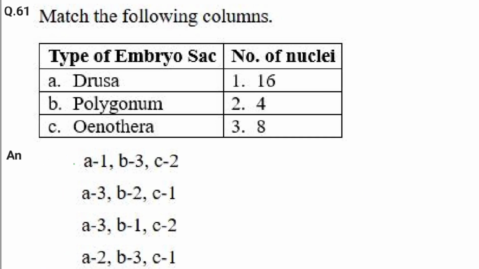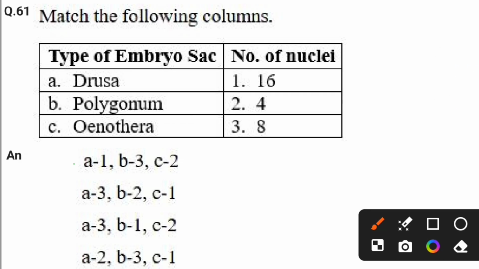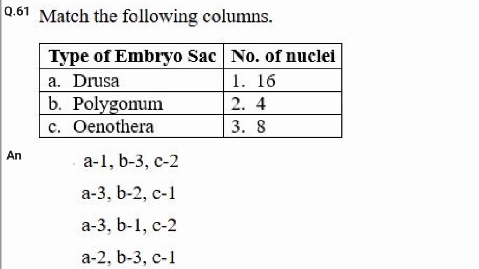Match the following columns. So here also you have to match the list 1 with list 2. So embryo sac types are given and the nuclei are also given. So you have to match the list 1 with list 2. So Drusa type contains a 16 nucleate condition. A 16 nucleated embryo sac is present in Drusa. In Polygonum, an 8 nucleated embryo sac is present. In Oenothera, a 4 nucleated embryo sac is present. So the answer is the first one. Let's see the next question.